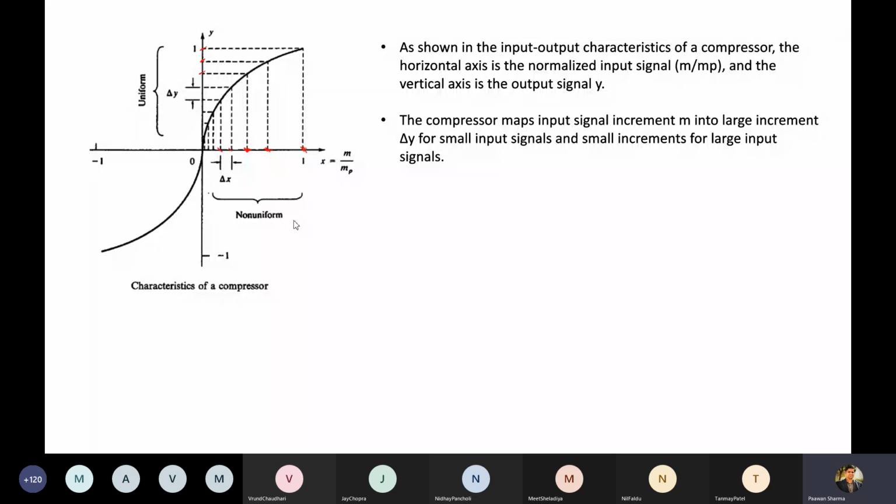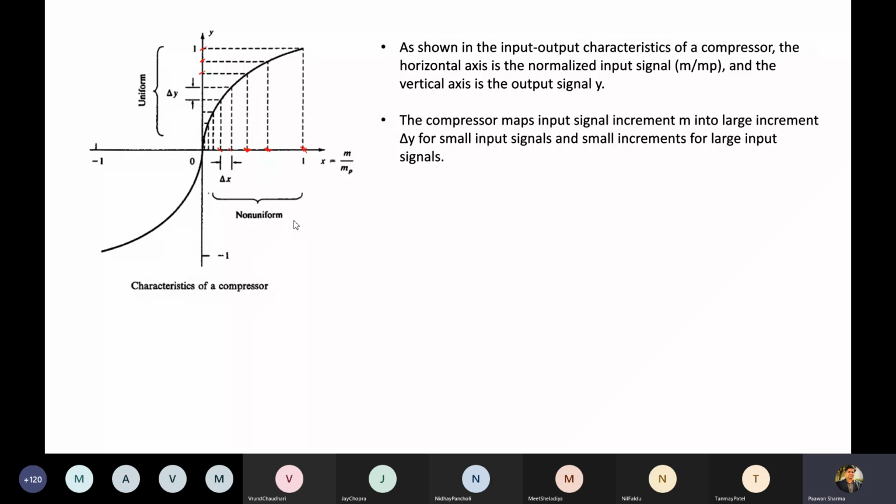It's like giving more weightage to your lesser amplitude signal, and less weightage to your higher amplitude signal. Are we good? Okay, I assume it is clear.